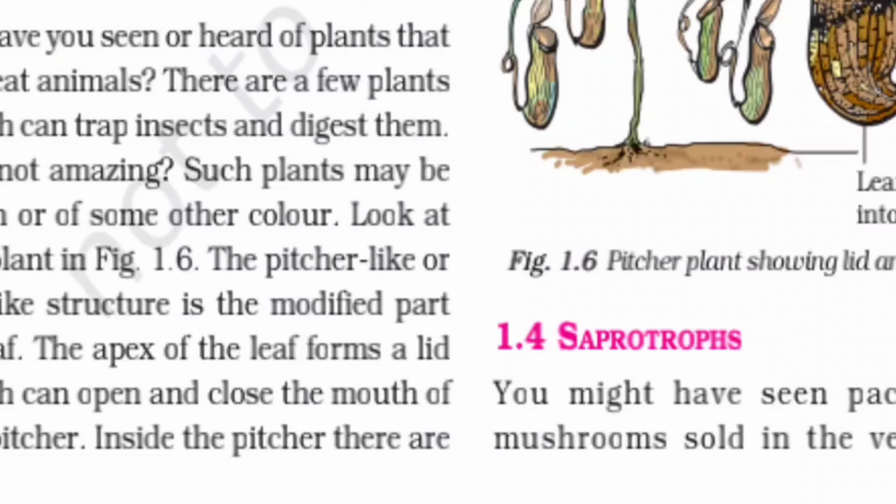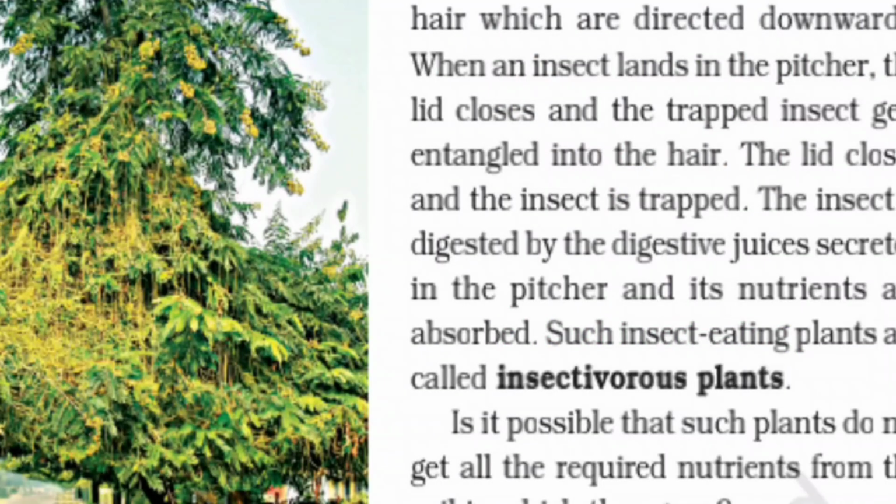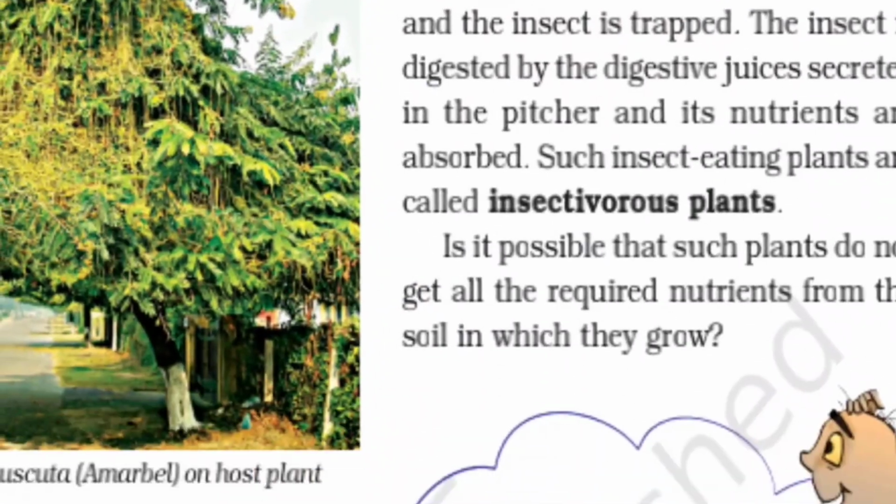The apex of the leaf forms a lid which can open and close the mouth of the pitcher. Inside the pitcher there are hairs which are directed downward. When an insect lands in the pitcher, the lid closes and the insect is trapped, entangled in the hair. The insect is digested by the digestive juice secreted in the pitcher and its nutrients are absorbed. Such insect-eating plants are called insectivorous plants. It is possible that such plants do not get all the required nutrients from the soil in which they grow.